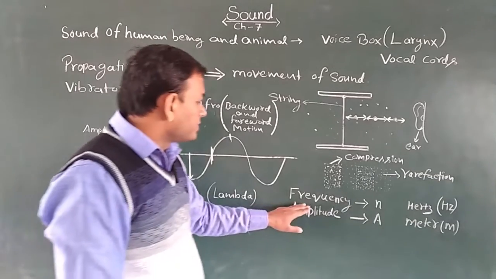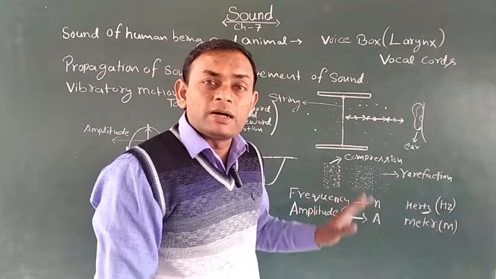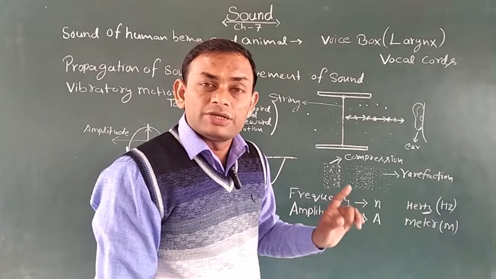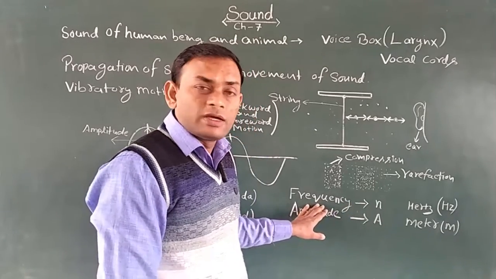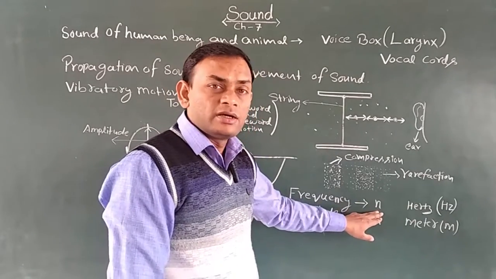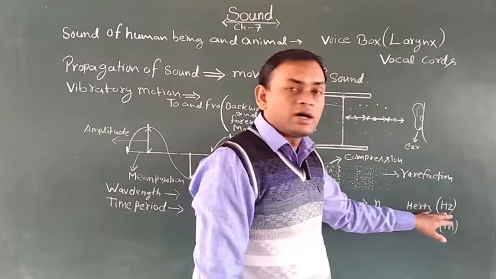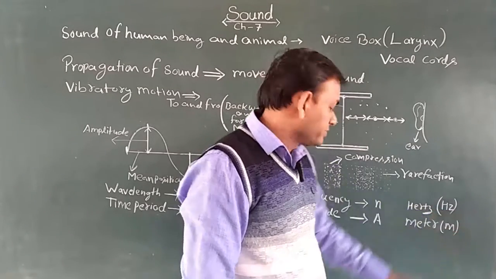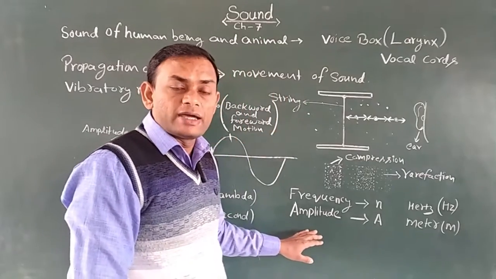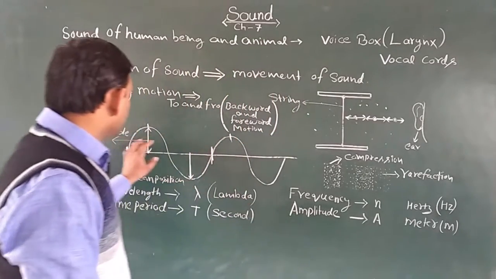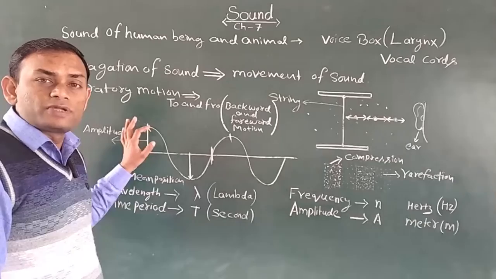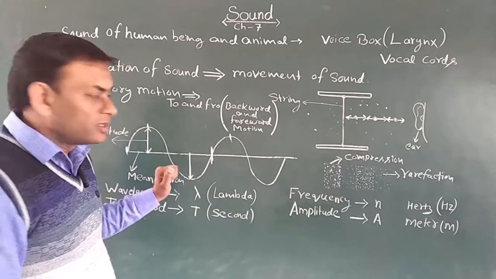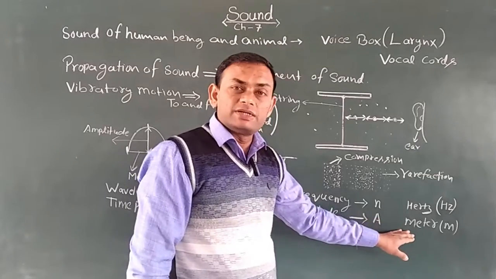Now the frequency. What is the frequency? The number of vibrations completed by a particle in 1 second is called the frequency. It is represented by n, and the unit of frequency is hertz, written in short as Hz. After that, the amplitude, which I have already told you. What is the amplitude? The highest distance of the particle from the mean position is called the amplitude, and the unit of the amplitude is the meter.